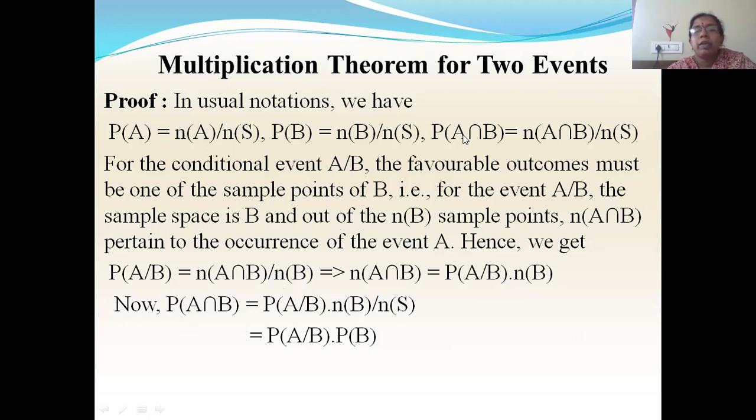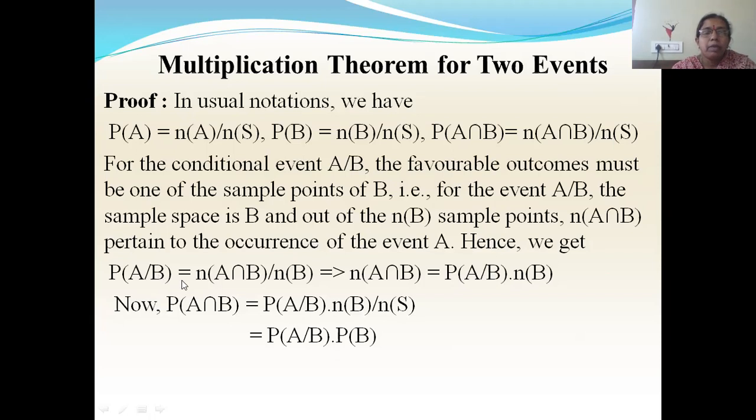Now what is P of A intersection B here? See, P of A intersection B is N of A intersection B by N of S. You have this.